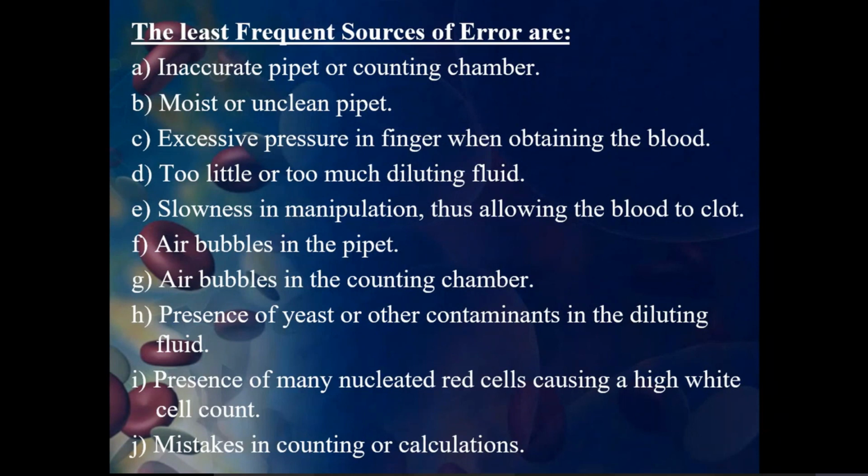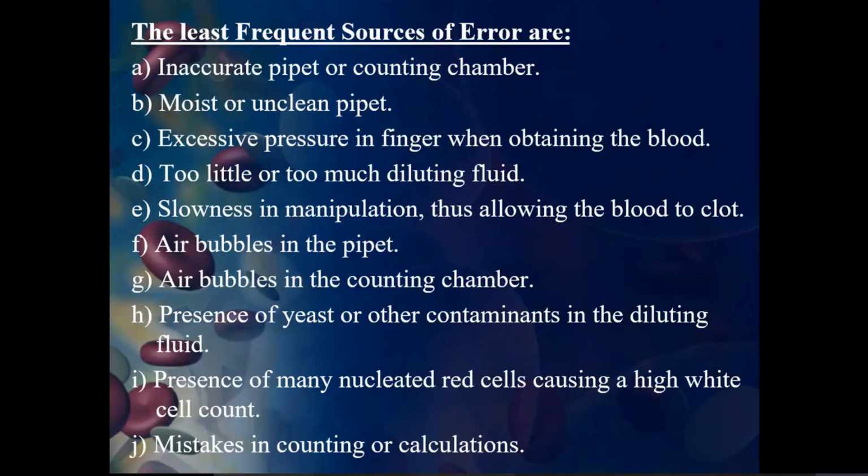And then excessive pressure on the finger while obtaining the blood. You should not use too much pressure while obtaining the blood, because then we'll get more circulating blood. Too little or too much dilution fluid is also not good.